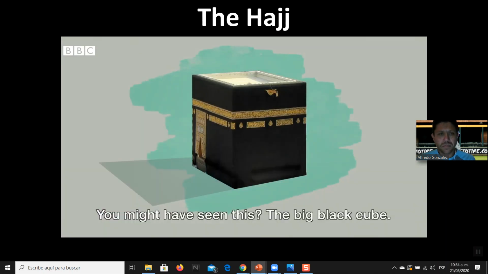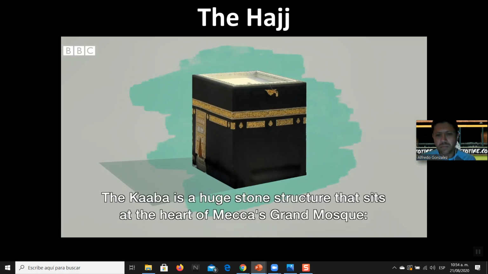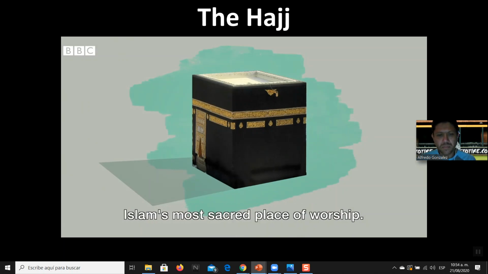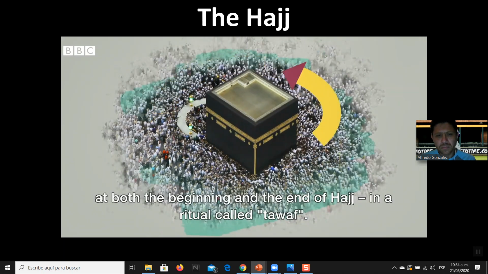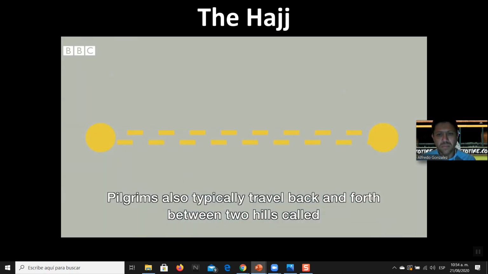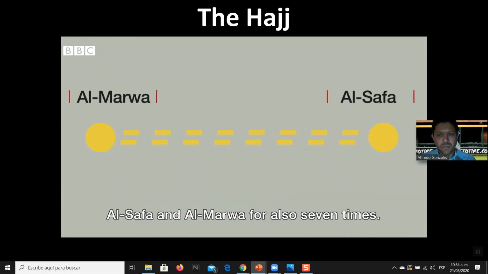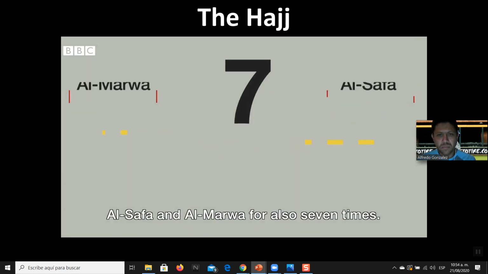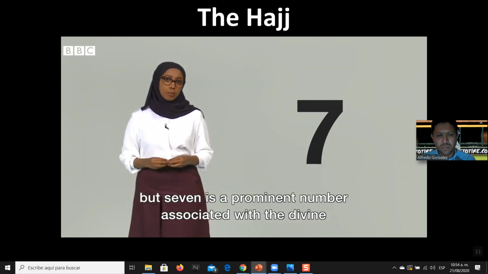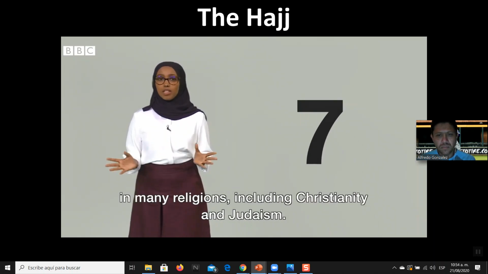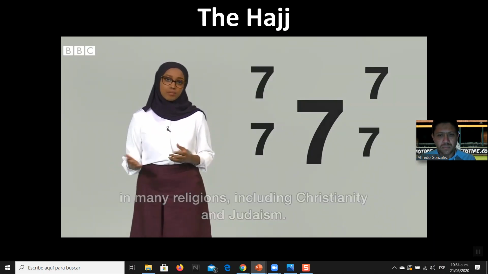You might have seen this, the big black cube. The Kaaba is a huge stone structure that sits at the heart of the Grand Mosque, Islam's most sacred place of worship. Pilgrims circle the Kaaba counterclockwise 7 times at both the beginning and the end of Hajj. It's a ritual called Tawaf. Pilgrims also typically travel back and forth between 2 hills called Safa and Marwa for also 7 times. It's not entirely clear why it's 7 specifically, but 7 is a prominent number associated with the divine in many religions, including Christianity and Judaism.